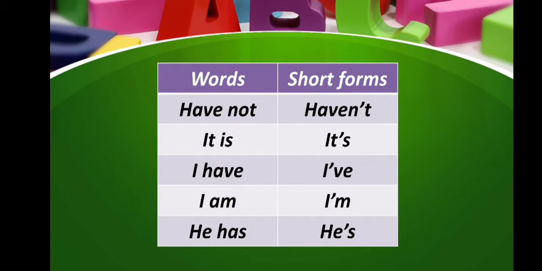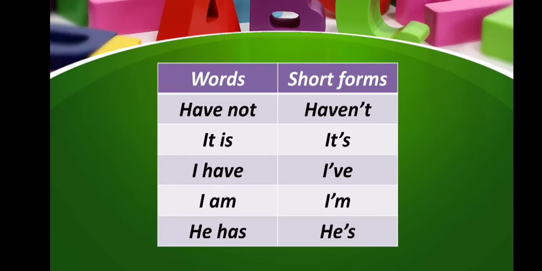Some more words are there. Have not, haven't, H-A-V-E-N apostrophe T. It is, it's, I-T apostrophe S. I have, we will write I apostrophe V-E. I am, and we will write it as I apostrophe M. He has, and we will write it as H-E apostrophe S.